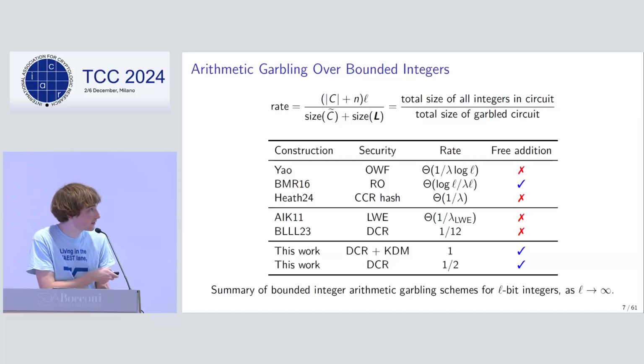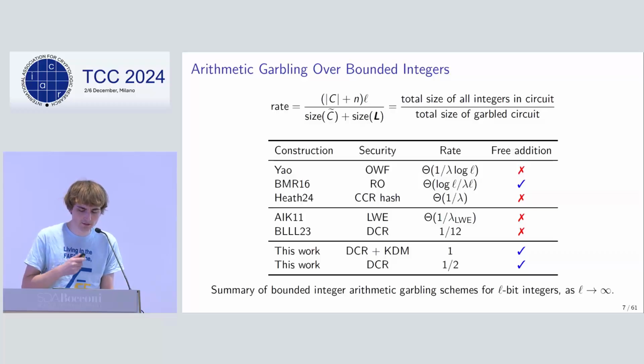Next, we have schemes based on some kind of homomorphic encryption, which use homomorphic properties to implement arithmetic operations. So AIK11 showed how to do this based on LWE, beating Yao's construction, but the rate still depends on the dimension of the lattice. BLL23 then had this really cool result showing how to get constant rate garbling from DCR.